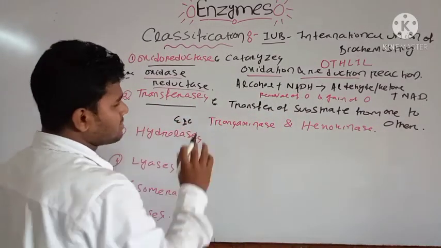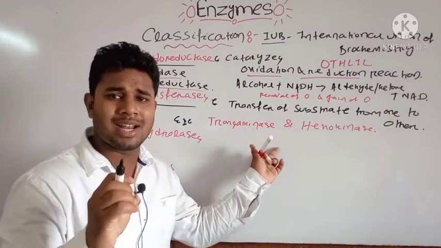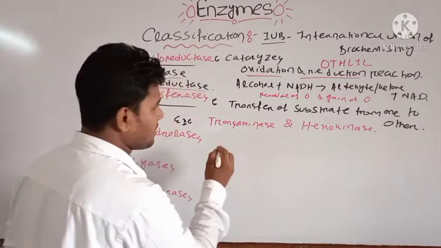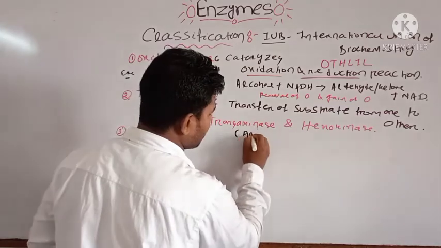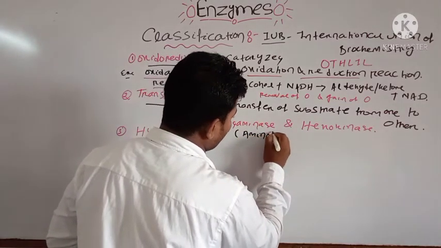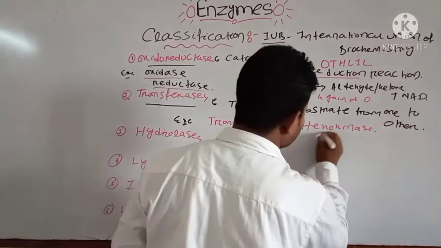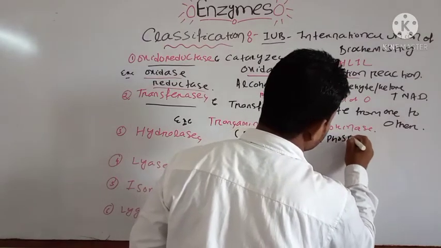They help in the transfer of a group from one reaction to the other. In transaminase, they help in the transfer of the amino group, and in hexokinase, they help in the transfer of the phosphate group.